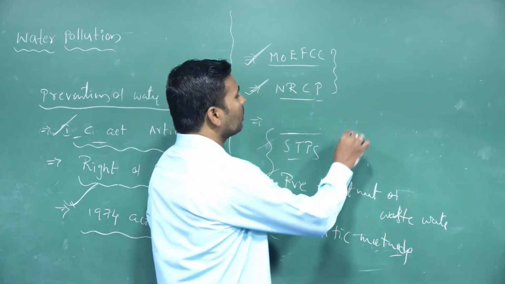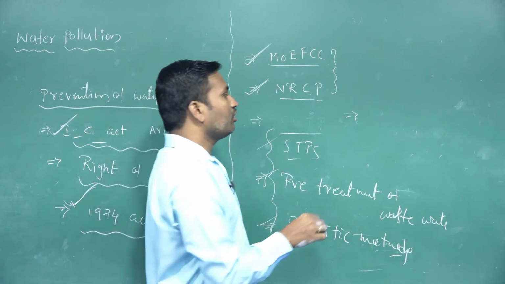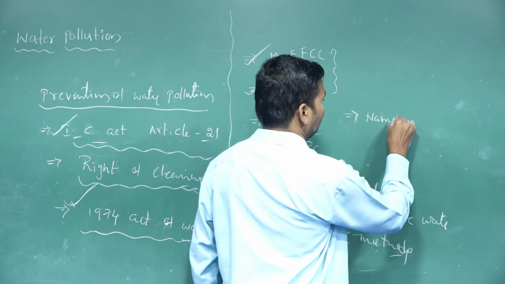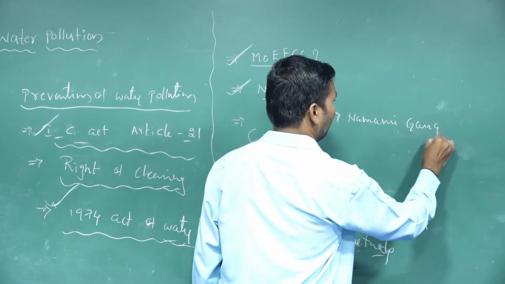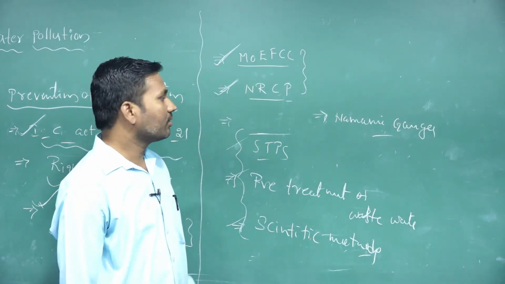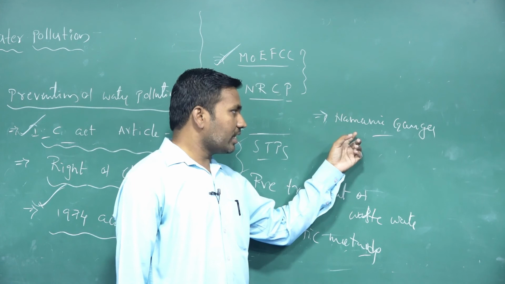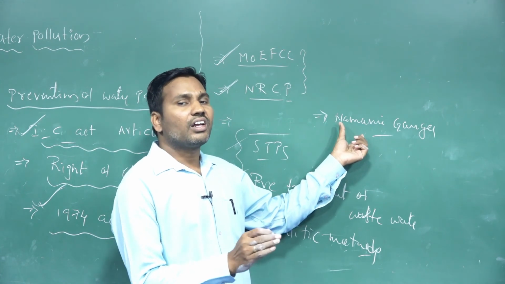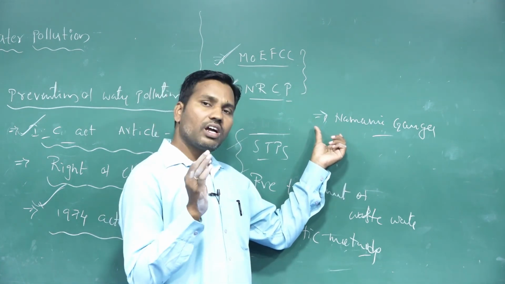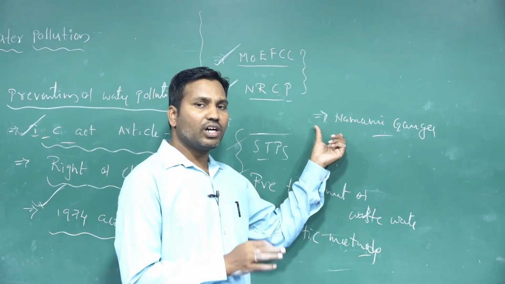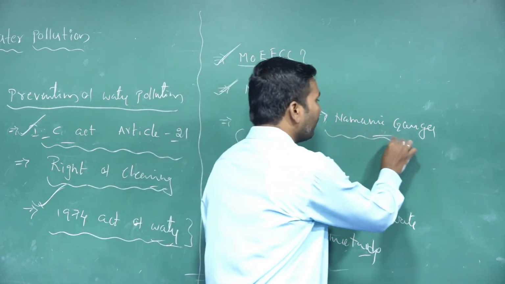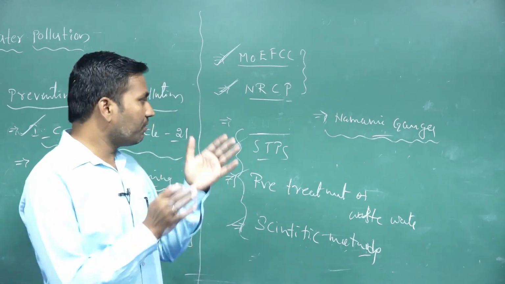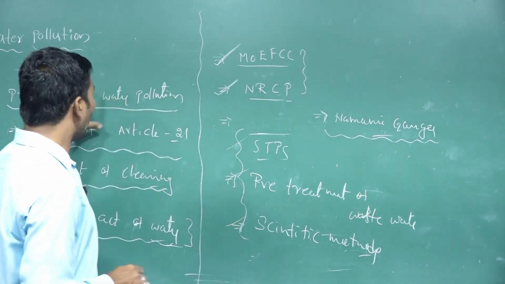And not only these, the central government has started a program, Namami Ganga. They started this project, which means the cleaning of the entire Ganga river. Like this, the national and state government activities are effectively preventing water pollution. So these are the precautions, the prevention and controlling measures of water pollution.